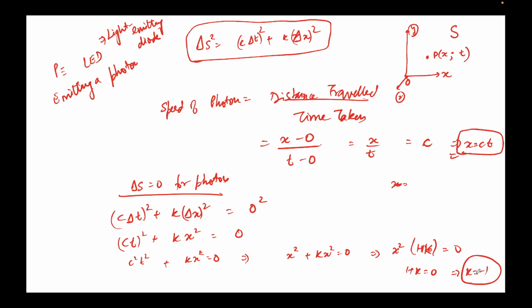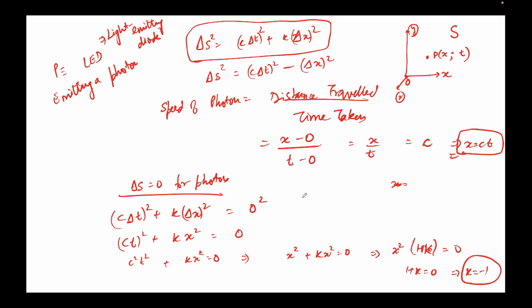So we obtained k equal to minus 1. This implies our expression here will become delta s squared equals (c delta t) whole squared, and the value of k is minus 1, minus (delta x) whole squared. So that's how that negative sign comes. This is just a very simple proof of it.